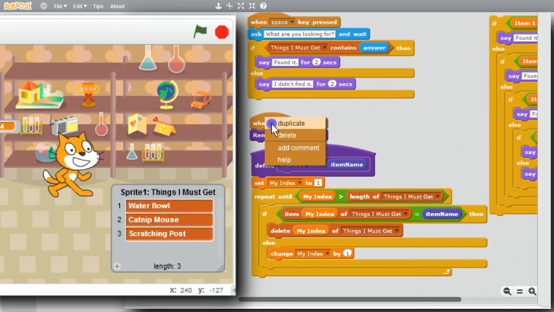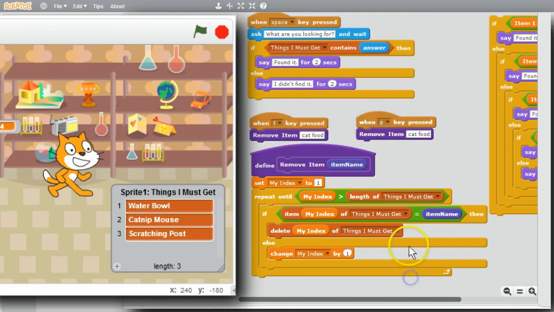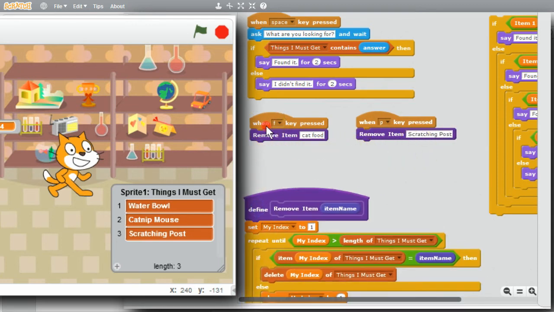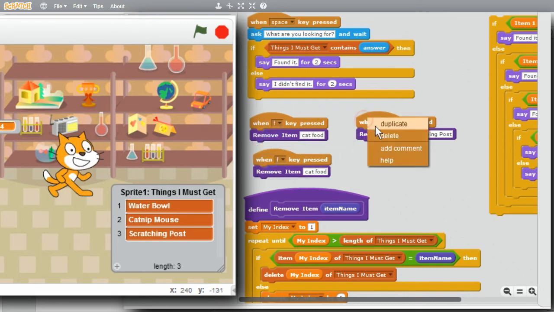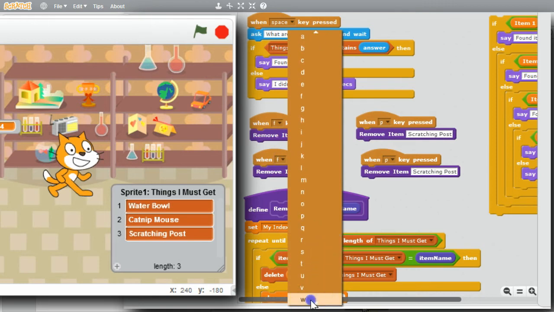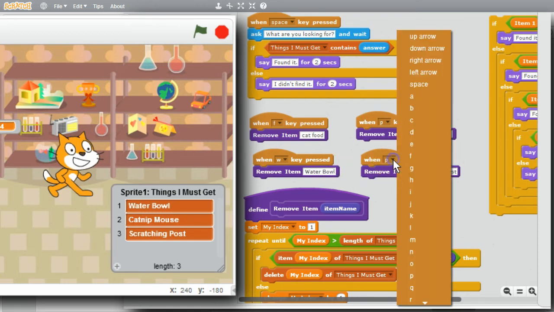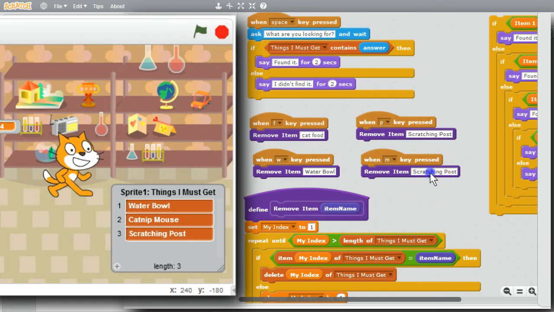I'll duplicate, change the F to P, change cat food to scratching post. I'll make a couple more, make a little room, duplicate, duplicate. When the W key is pressed, I want water bowl. When the M key is pressed, I want Catnip Mouse.